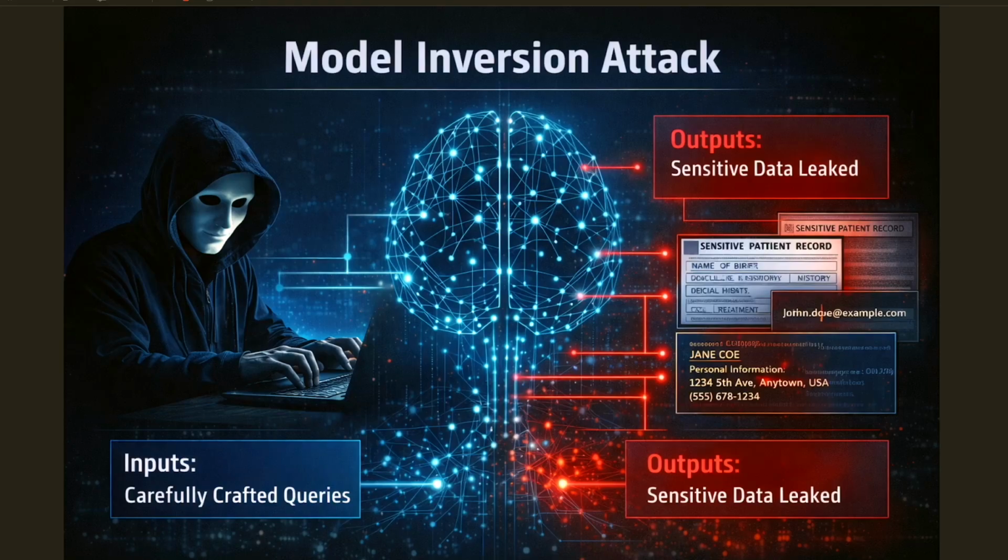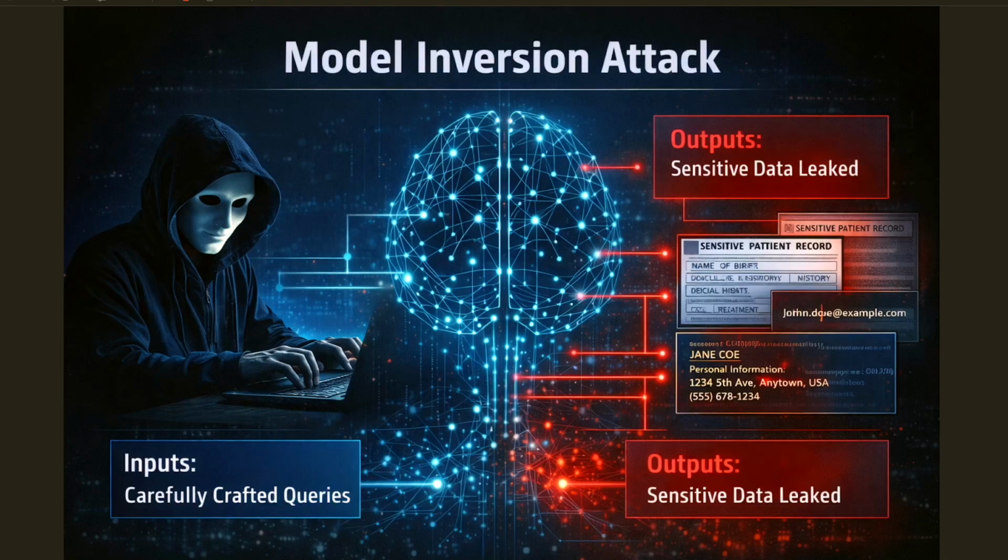A model inversion attack happens when an adversary carefully queries a trained AI system to reconstruct parts of the data it was trained on. They're not hacking a database. They're not breaching a server. They're interrogating the model itself. Modern AI systems are trained on enormous data sets, sometimes including proprietary documents, internal code, customer records, medical information, or scraped web content containing personal data.